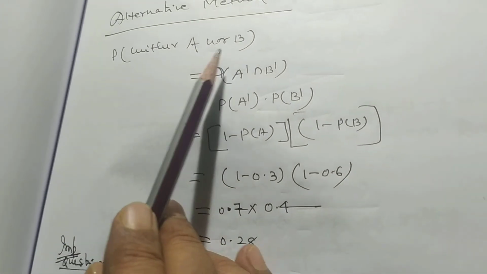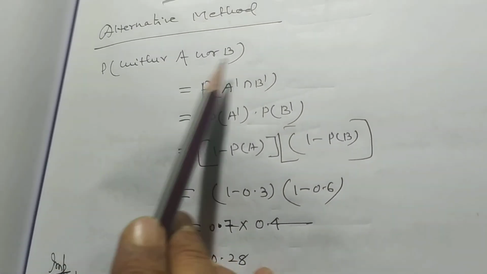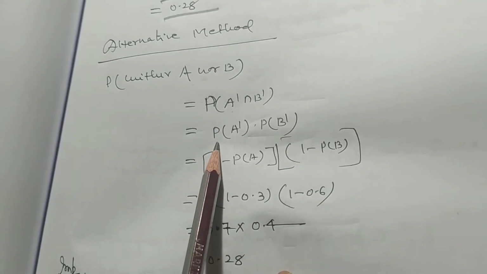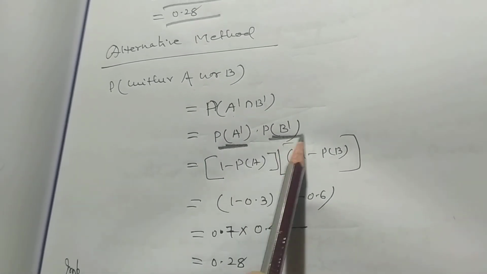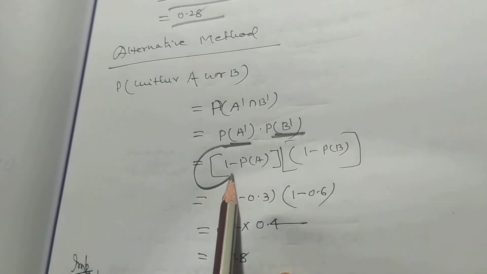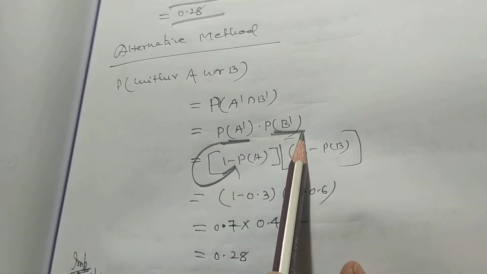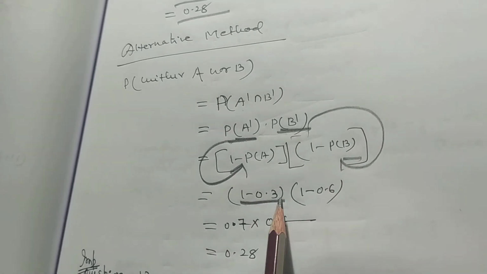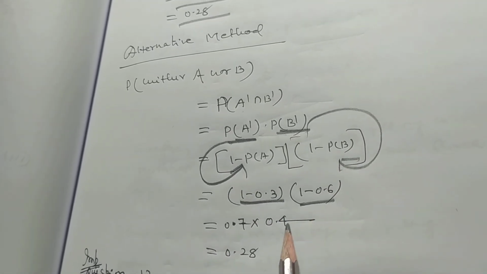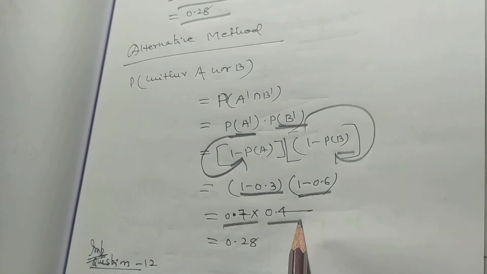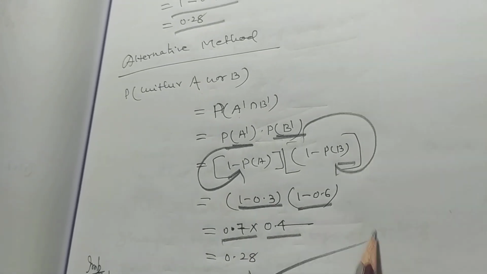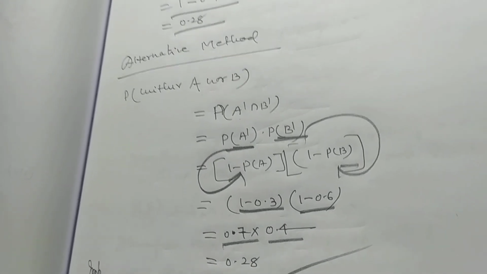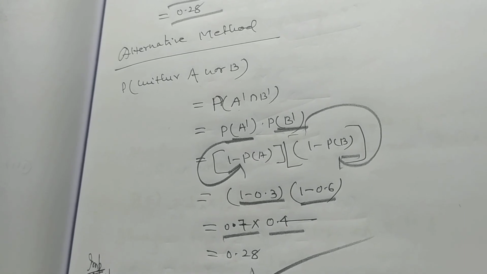Alternatively, this problem can be solved in this way. Probability of neither A nor B, that is probability of A dash intersection B dash, that is probability of A dash into probability of B dash. Probability of A dash can be written as 1 minus probability of A, and probability of B dash can be written as 1 minus probability of B. That is 1 minus 0.3, into 1 minus 0.6, that is 0.7 into 0.4, that is 0.28. So my dear students, in the next video I will discuss the remaining problems.